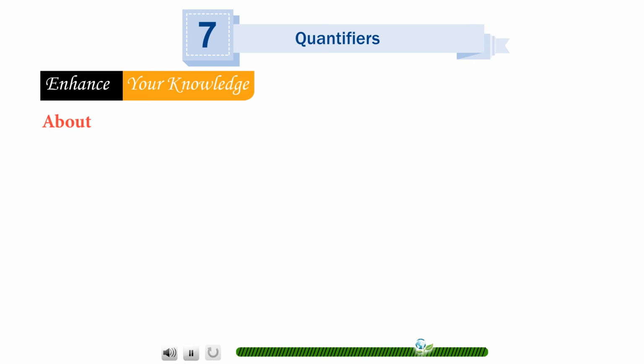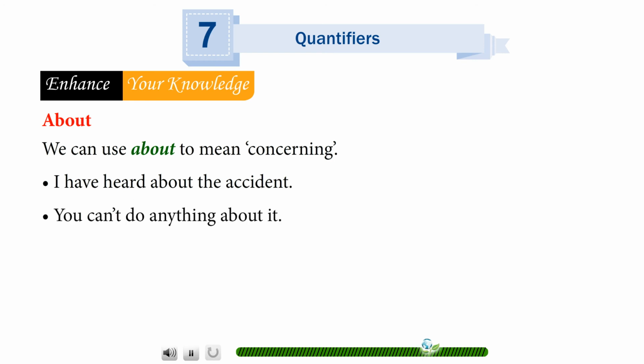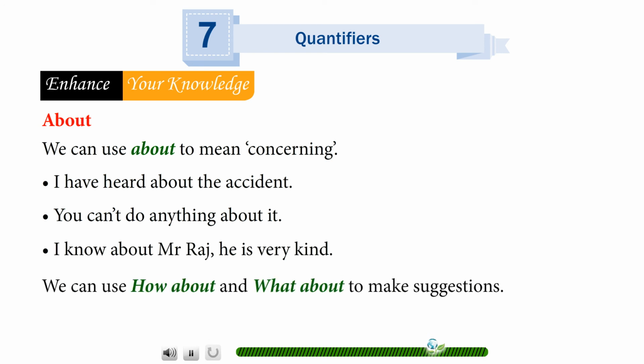Enhance your knowledge. About. We can use about to mean concerning. I have heard about the accident. You can't do anything about it. I know about Mr. Raj. He's very kind.